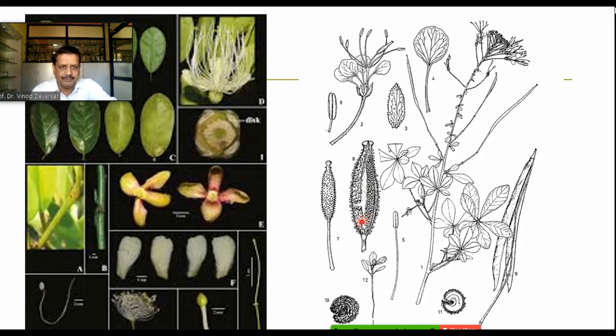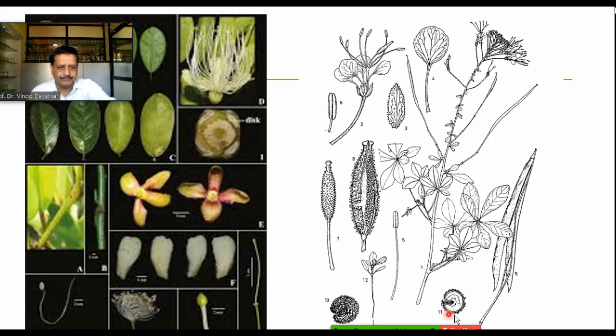What was the property of the siliqua? They are dehiscing from the base. They are attached at the apex. Similar condition we saw in Brassicaceae, where we took the example of Brassica nigra, where the siliqua type of fruit is there, and they are dehiscing from the base. Normally, the legumes dehisce from upward to downward. So here it is from downward to upward, and all the seeds are arranged along the axis. Seeds are exalbuminous and they are normally kidney shaped. Okay, so this is the overall illustration about the family Capparidaceae.